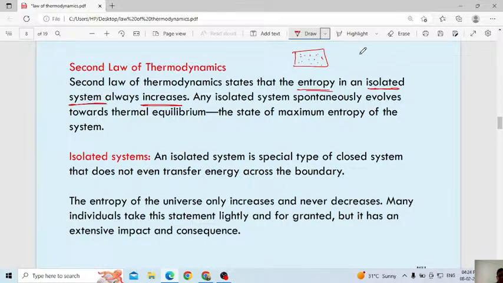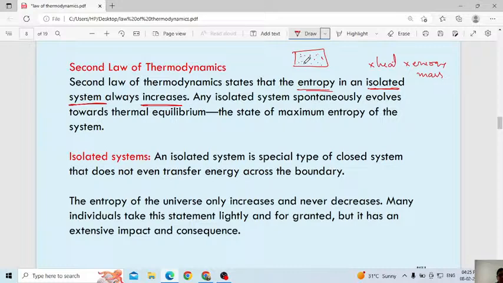Yesterday I explained, heat, energy or mass will not enter into the system and will not leave the system. I gave the thermoflask example, no? In the case of an isolated system, the energy and mass will neither enter the system nor leave it. But here the second law of thermodynamics tells that the entropy in an isolated system always increases.